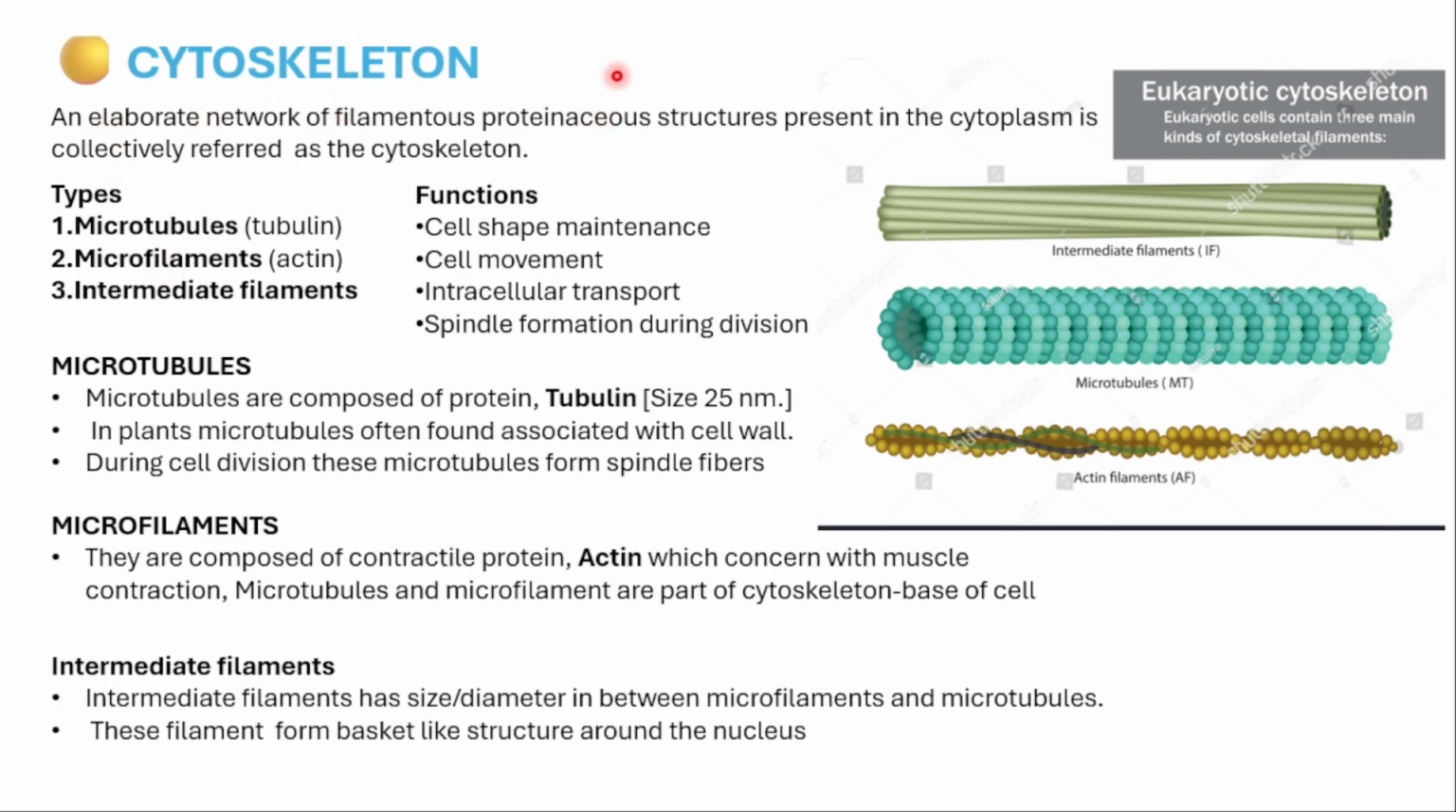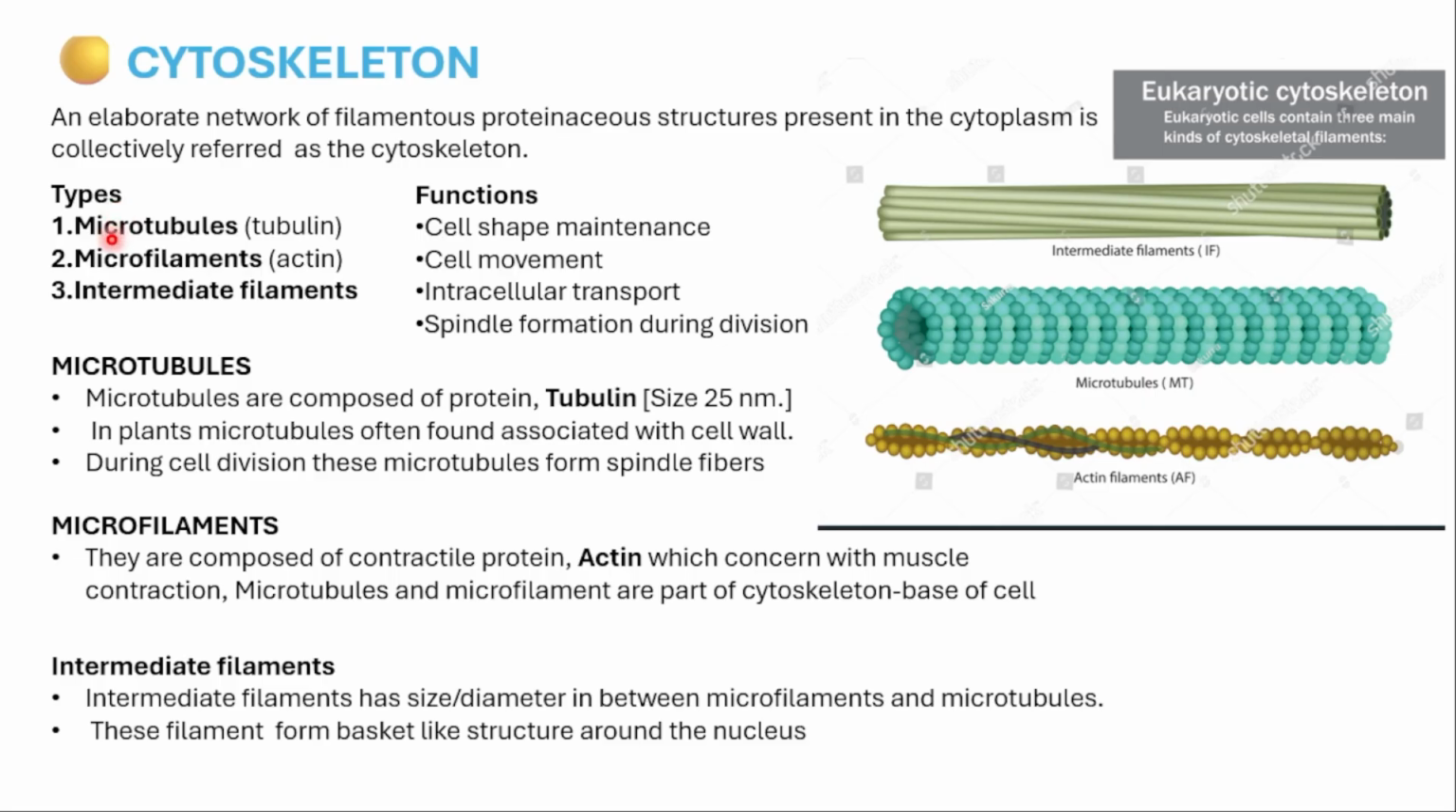Next comes the cytoskeleton. Cytoskeleton, in the sense, inside the cell there is a filamentous proteinaceous structure present inside the cell or inside the cytoplasm, collectively referred to as the cytoskeleton. They are an elaborated network, just as the human body has bones. Due to the presence of bones only, we have a stiff body structure. Similarly, due to the presence of the cytoskeleton, the cell has a firm structure.